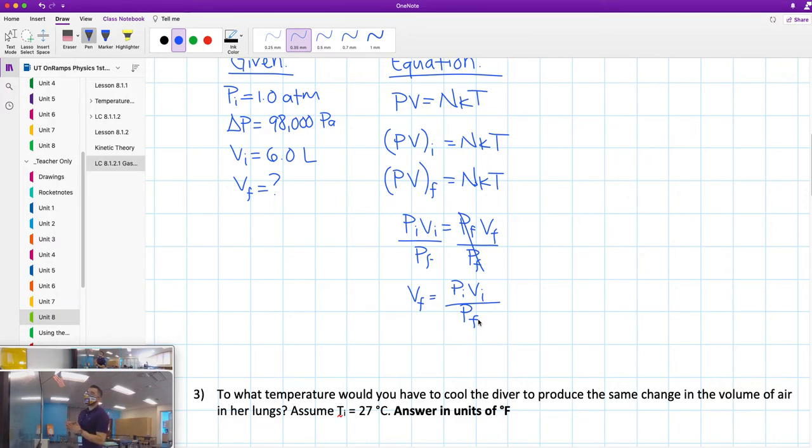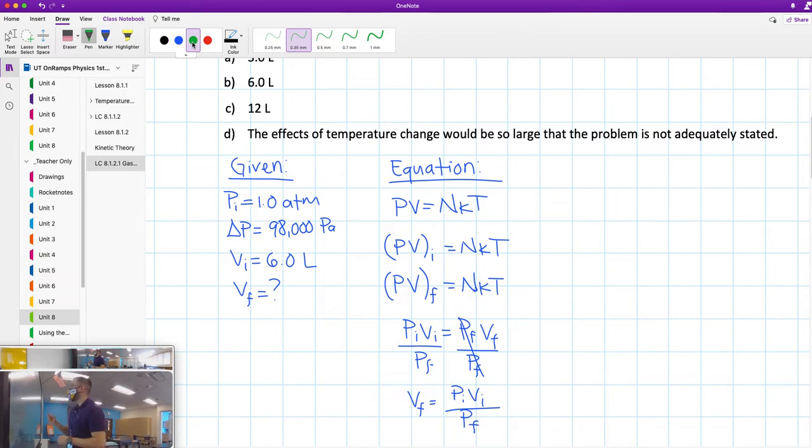Now we cannot just substitute our numbers, because look at the units for pressure. We have atm for pressure initial, and we have pascals for pressure final. So you have to convert either the atm to pascals or the pascals to atm. I like atmospheres better because they're not as big as the number of pascals. So I'm going to change the 98,000 pascals into atm. That is very simple to do.